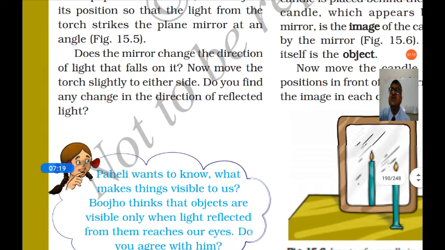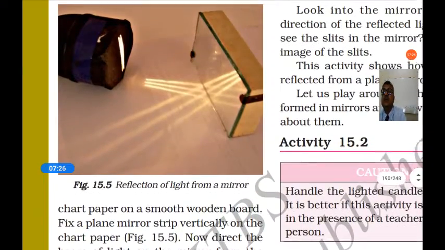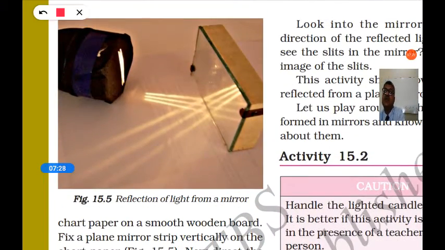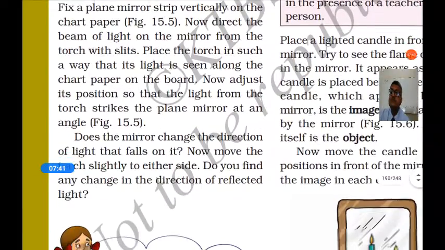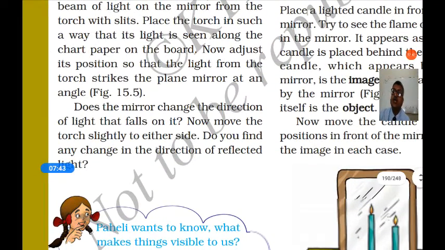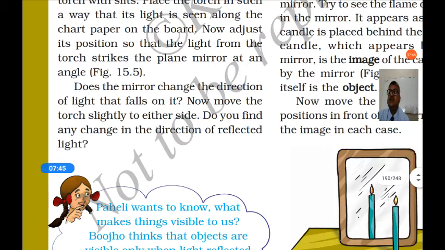Does the mirror change the direction of light that falls on it? Here the direction of light falling on the mirror is changed. The light is coming in this direction, but it is going back in another direction. So the direction of light is changed by the mirror. Now move the torch slightly to either side, and you will find a change in the direction of light again.